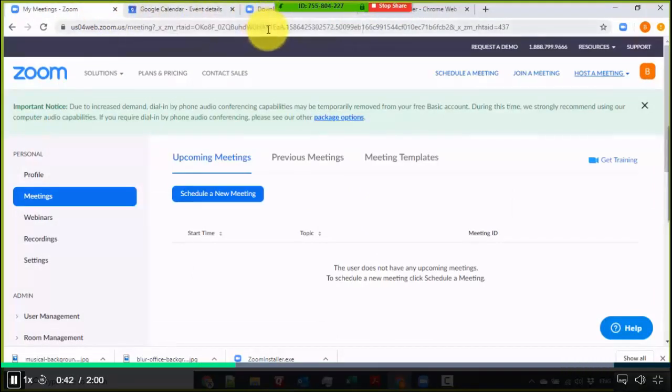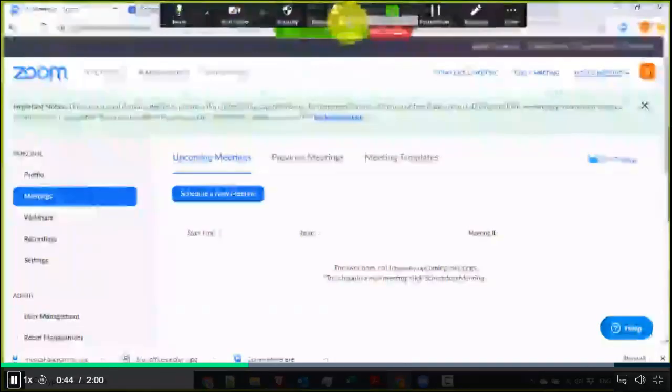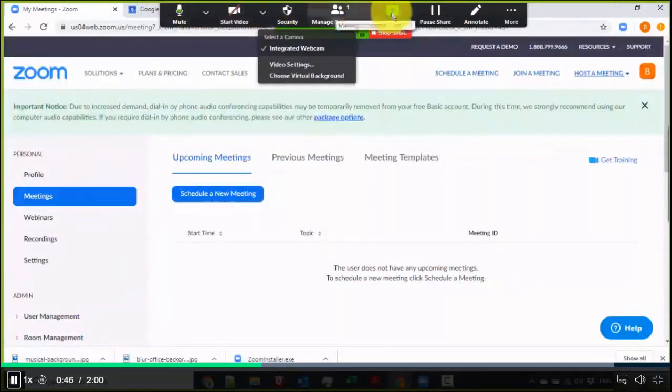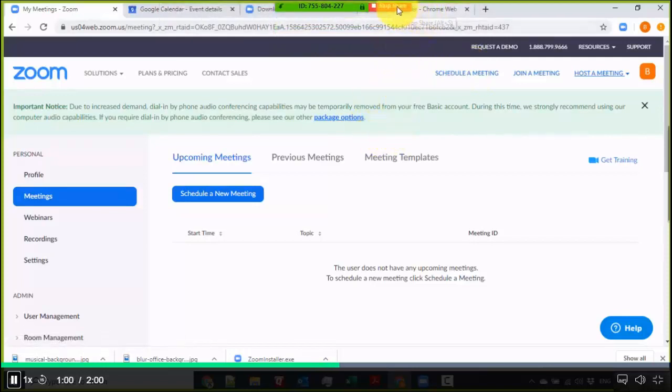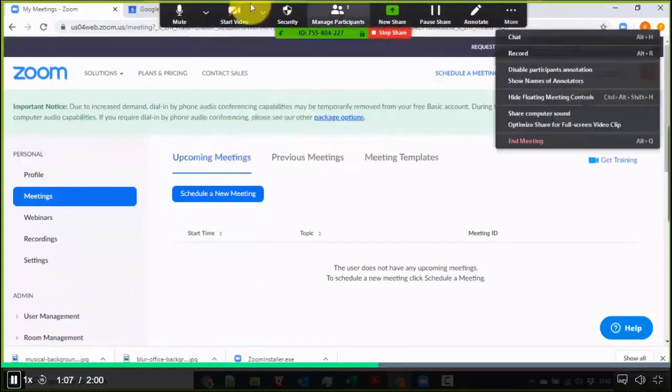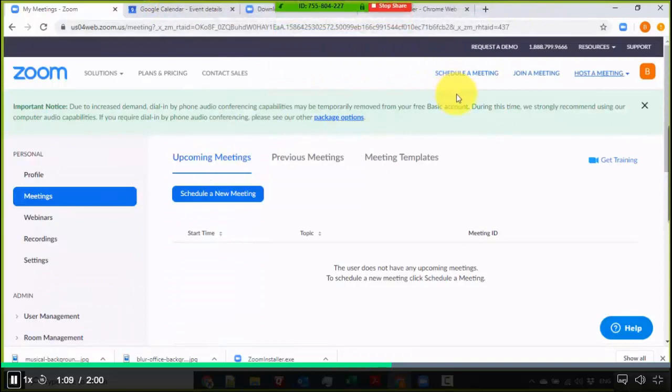But this is the annoying thing sometimes with the floating menu, because once you go through somewhere in the middle, the floating menu just pops up. I couldn't count how many times I had the accident of trying to click, hovering away, trying to click on this one and ending up clicking stop share. That's a bit embarrassing to happen. People won't see it because they won't see this floating menu over here, but from a presenter's point of view, it's a bit annoying because it sometimes gets in the way.